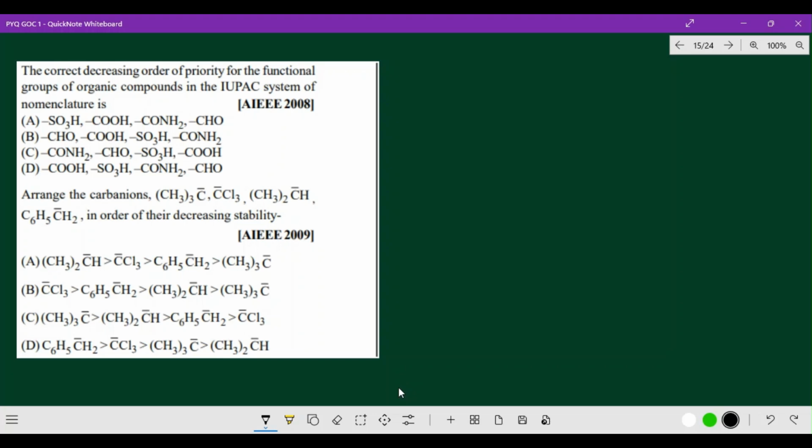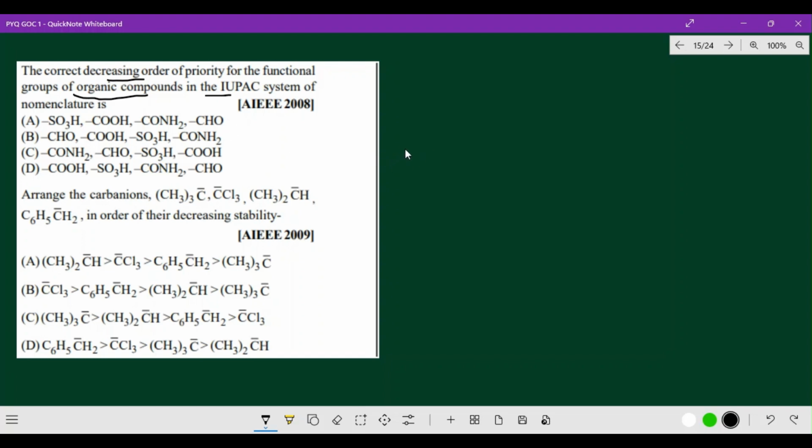Hello, students. As we are seeing some more important and interesting PYQ questions, in that one: among the following, the correct decreasing order of priority for the functional groups of organic compounds in the IUPAC system. Decreasing order means from higher to lower. So that is the first point. Second one, priority order, whom you will give more priority. This is a common evergreen question.